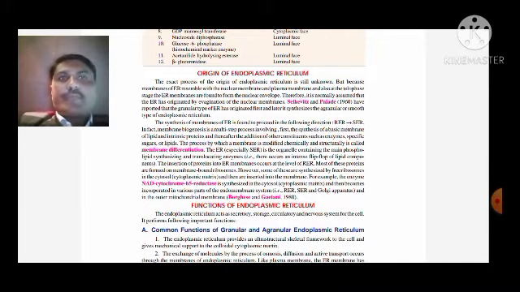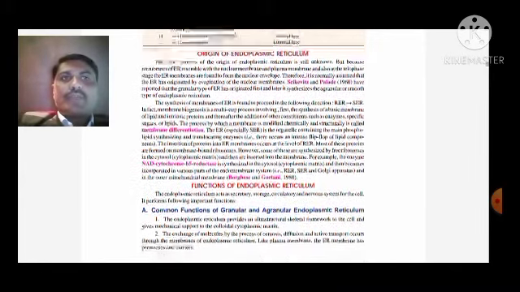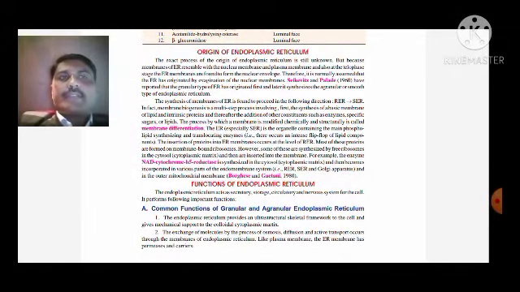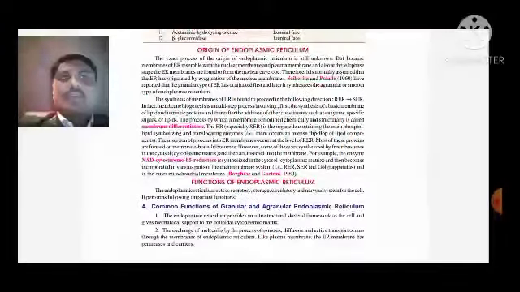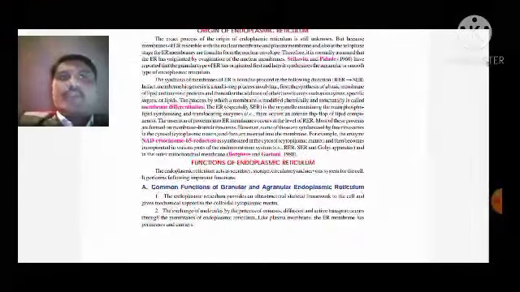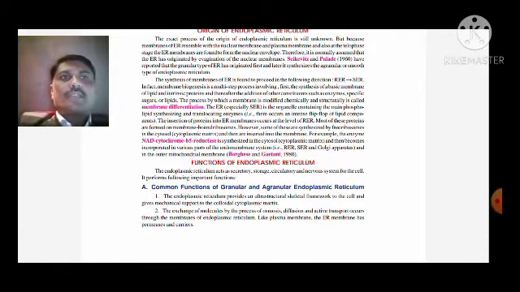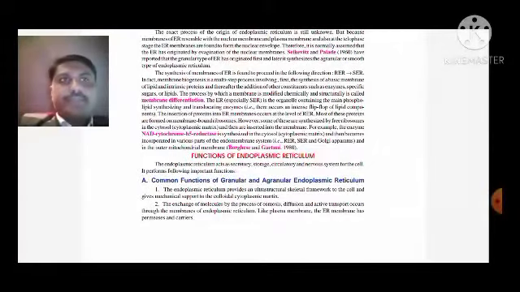The synthesis of the membranes of the endoplasmic reticulum proceeds in the following direction: from rough endoplasmic reticulum towards smooth endoplasmic reticulum. Membrane biogenesis is a multi-step process involving the synthesis of basic membrane lipids and intrinsic proteins, and thereafter the addition of other constituents such as enzymes, specific lipids, and sugars. The process by which a membrane is modified chemically and structurally is called membrane differentiation.